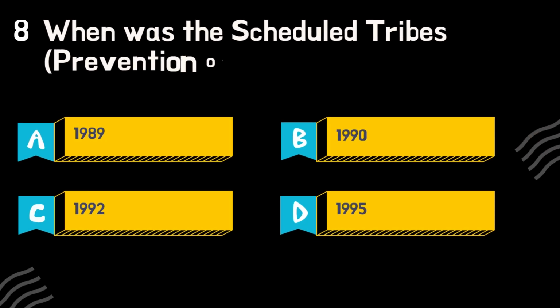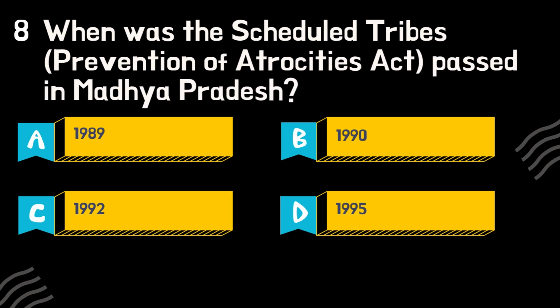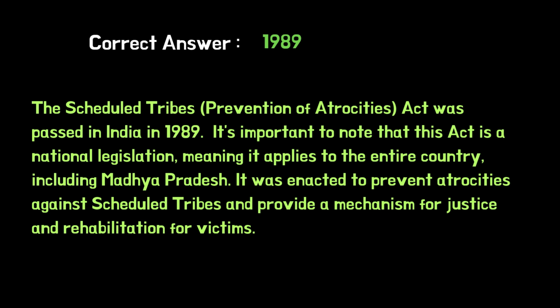When was the Scheduled Tribes Prevention of Atrocities Act passed in Madhya Pradesh? The Scheduled Tribes Prevention of Atrocities Act was passed in India in 1989. It's important to note that this act is a national legislation, meaning it applies to the entire country, including Madhya Pradesh. It was enacted to prevent atrocities against scheduled tribes and provide a mechanism for justice and rehabilitation for victims.